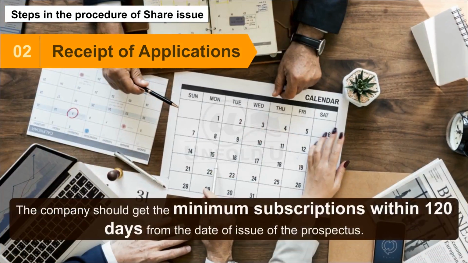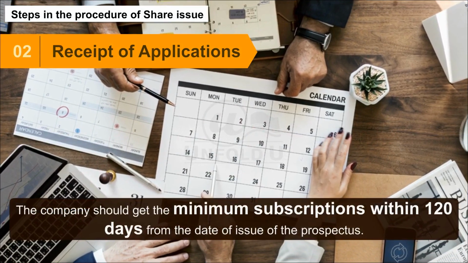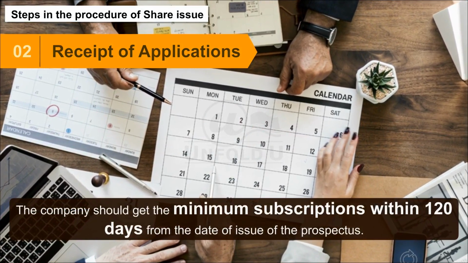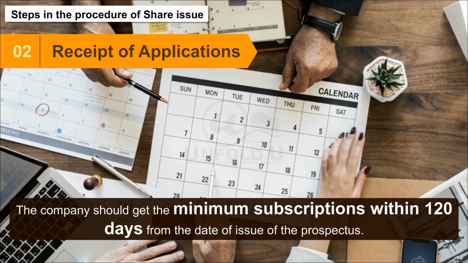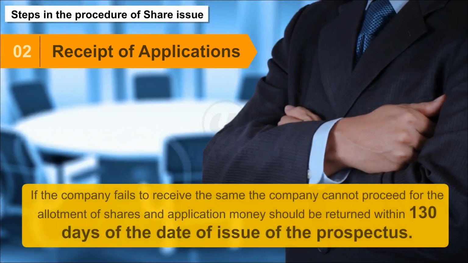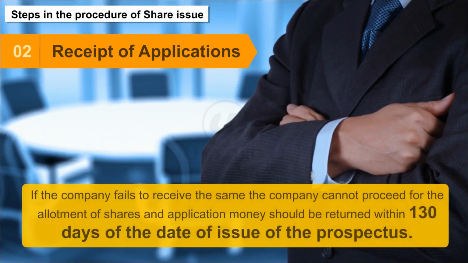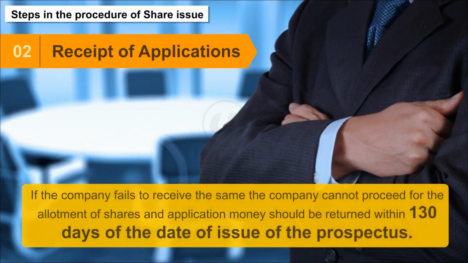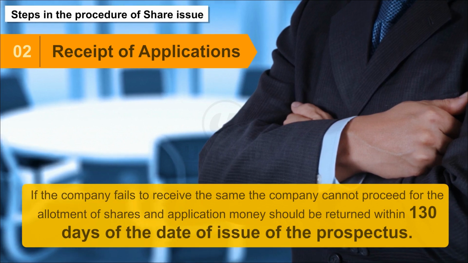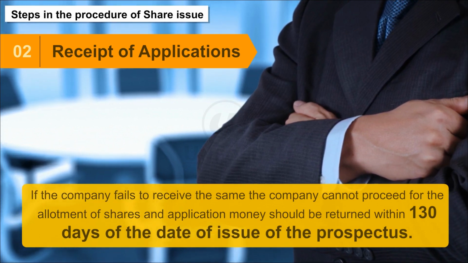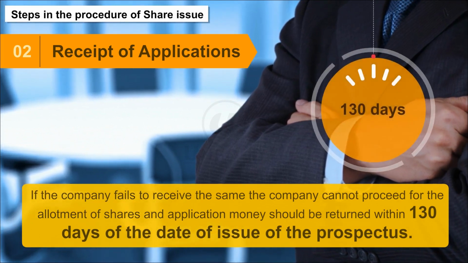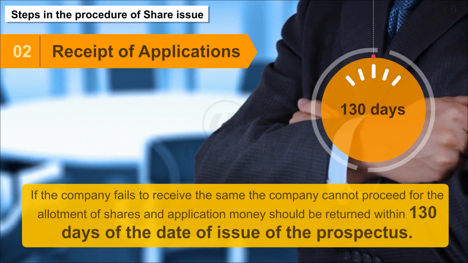The company should get the minimum subscriptions within 120 days from the date of issue of the prospectus. If the company fails to receive the same, the company cannot proceed for the allotment of shares, and application money should be returned within 130 days of the date of issue of prospectus.